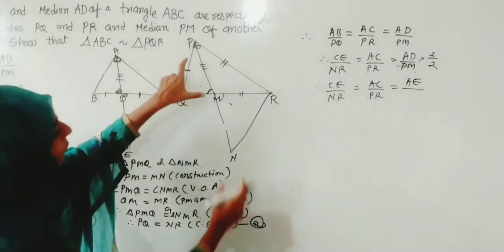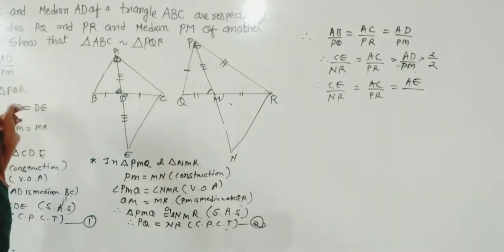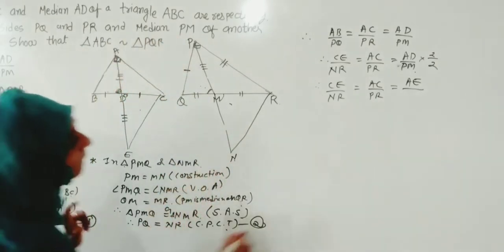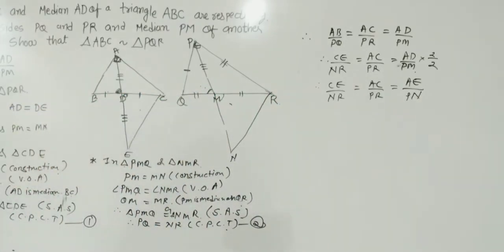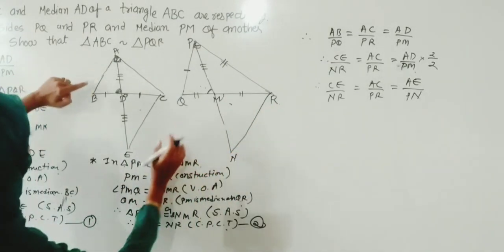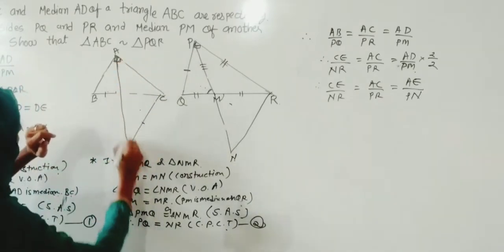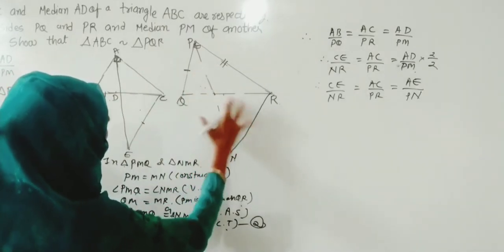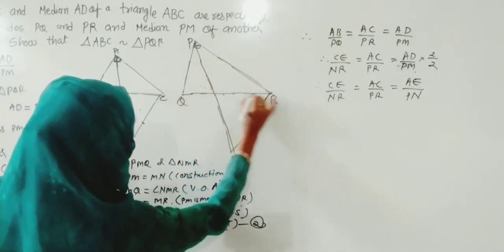As well as over here, if it is PM and this PM is equal to MN, that we have written from our construction, and if they are both the same, it means 2 times PM is equal to PN. So here I will write that it is equal to PN. Here you can see one another condition also. Now let us see over here, where is that CE? CE is over here. Let me rub all these things so it will be clear for you, because earlier we have denoted all these things. Let me make another clear figure so it will be helpful to you.